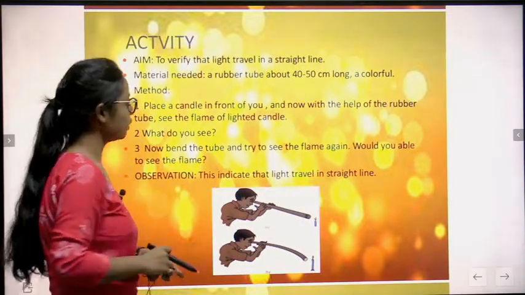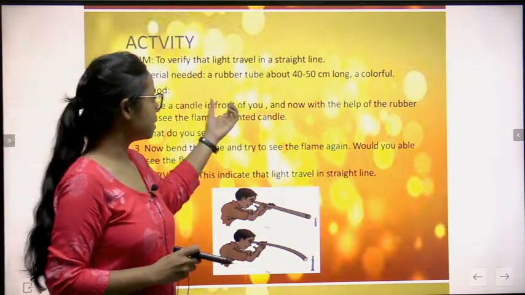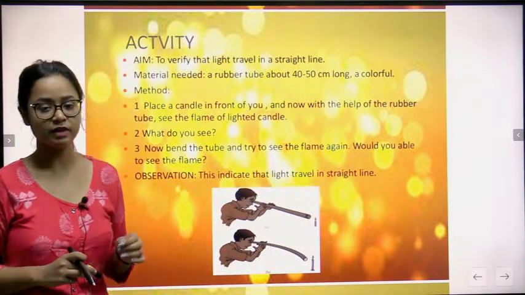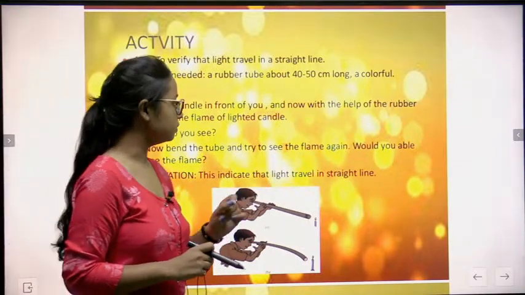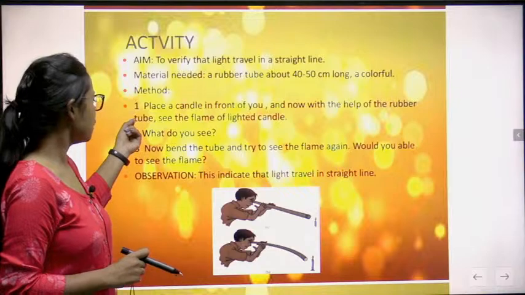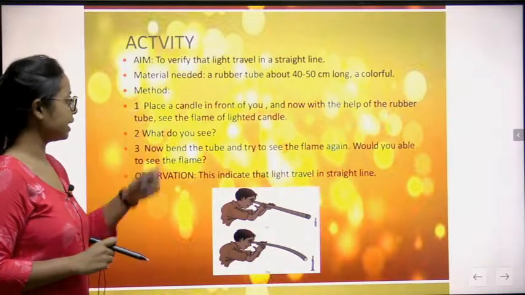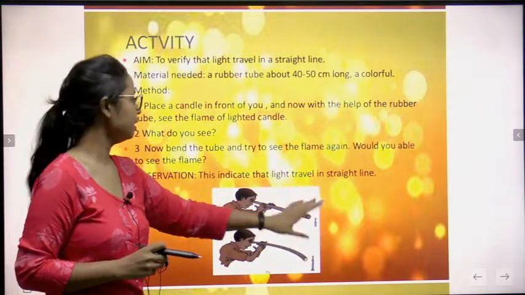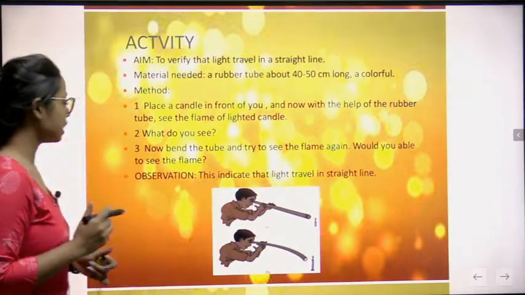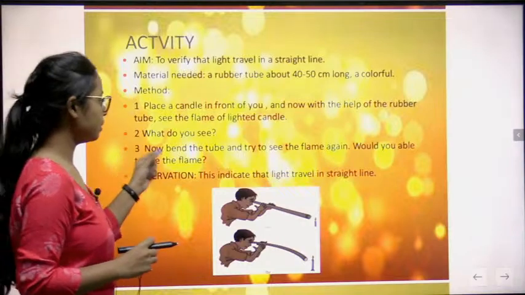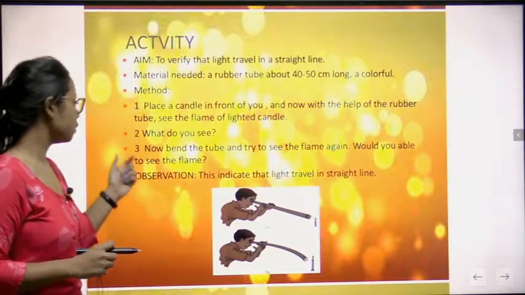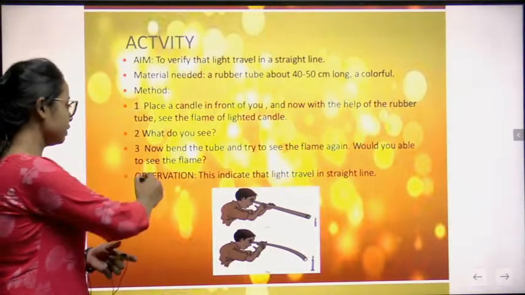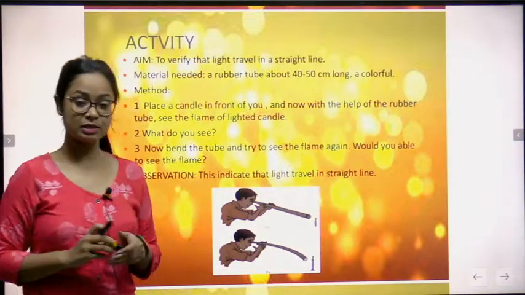So material, what you need? A rubber band, which is about 40 to 50 centimeter long, a colorful one. Secondly, what is the method? Place a candle in front of you, like this, you have to put a candle. Now with the help of a rubber tube, see the flame of the lighted candle. What do you see? If it is not bent, you can easily see the light.